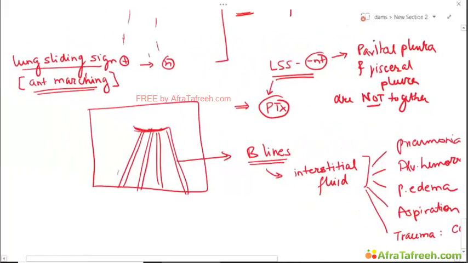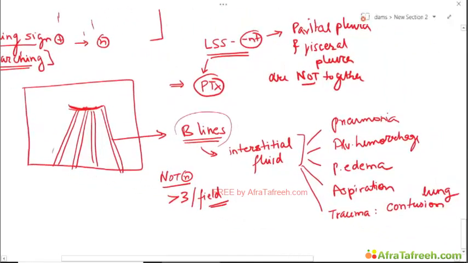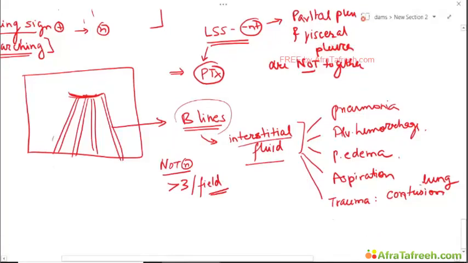Right? So these are not normal, especially if there are more than 3 B lines per field. Depending on how these B lines are distributed, we can differentiate between some of the etiologies. But at this point you need to understand that B lines mean interstitial fluid, and these could be due to various etiologies.